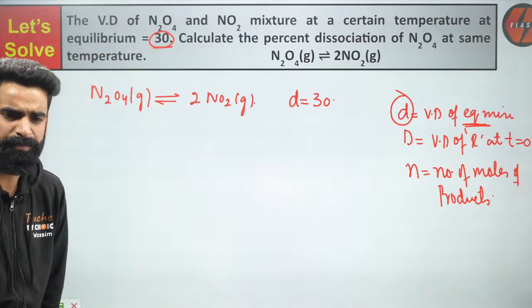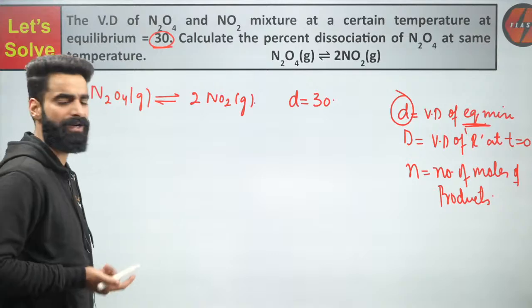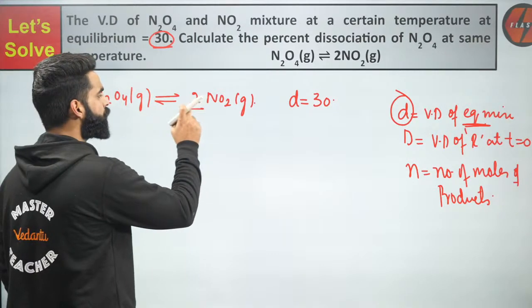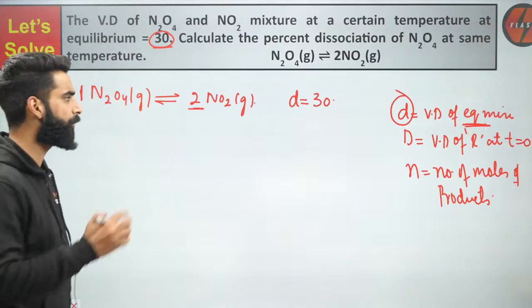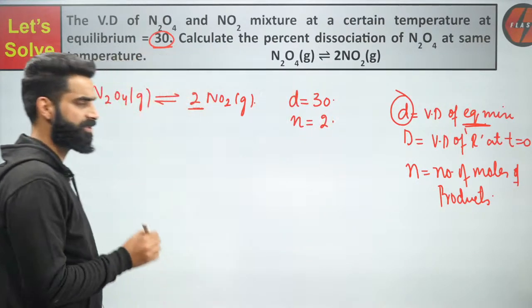We need to calculate the percentage dissociation. How do I do that? First of all, from 1 mole of N2O4, how many moles of NO2 are getting formed? 2 moles of NO2 are getting formed. So can I say the n value for the reaction is simply 2?